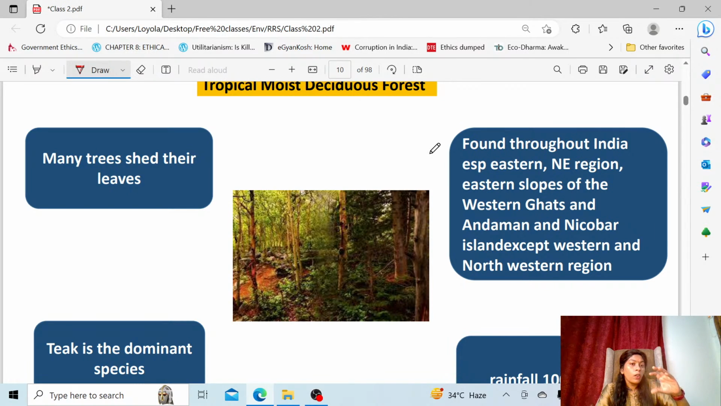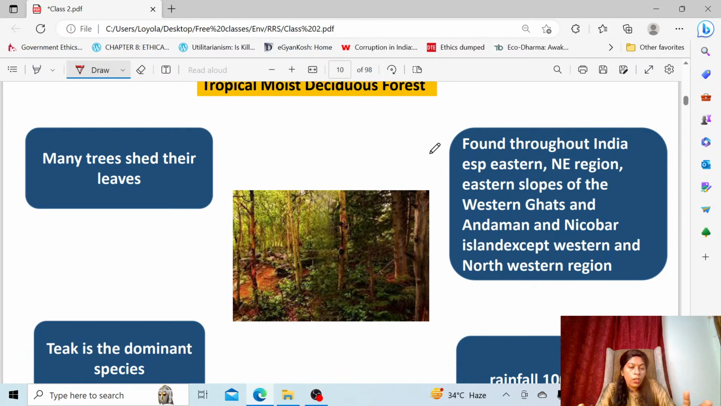Even though they shed leaves, one or two trees will shed the leaves, but most of the trees will remain green. But in the moist deciduous forest, when the climate is very dry and there is no rainfall, trees will try to shed their leaves. Most of the trees become barren, and that is the unique feature of the deciduous forest, not the evergreen forest. It can be either moist deciduous or dry deciduous.